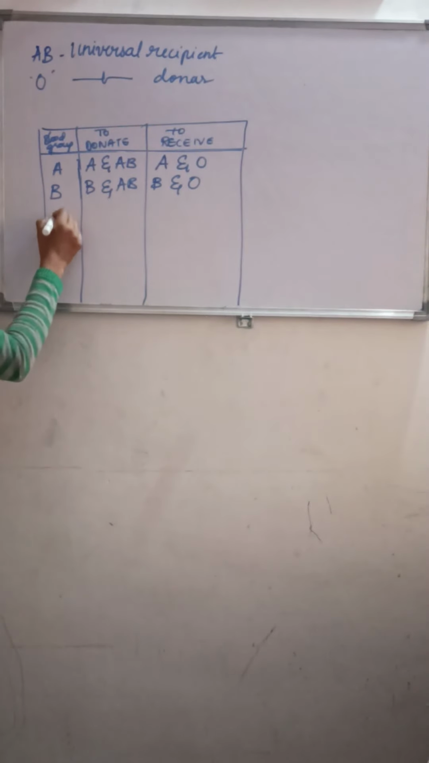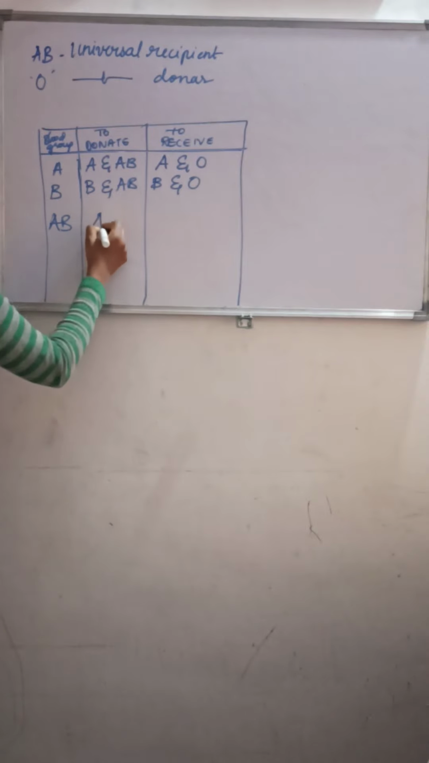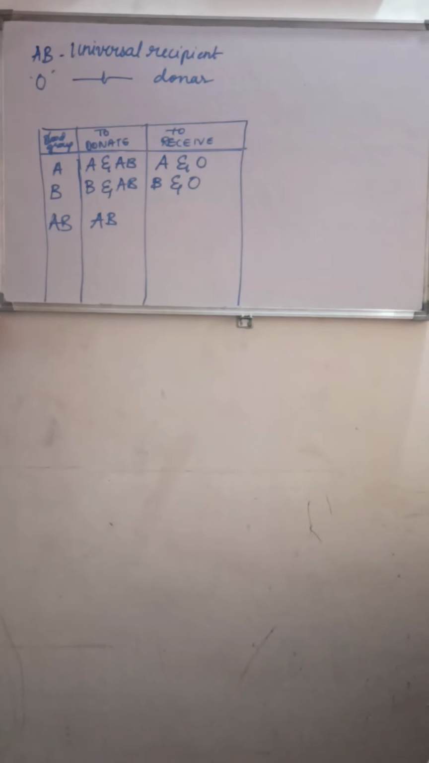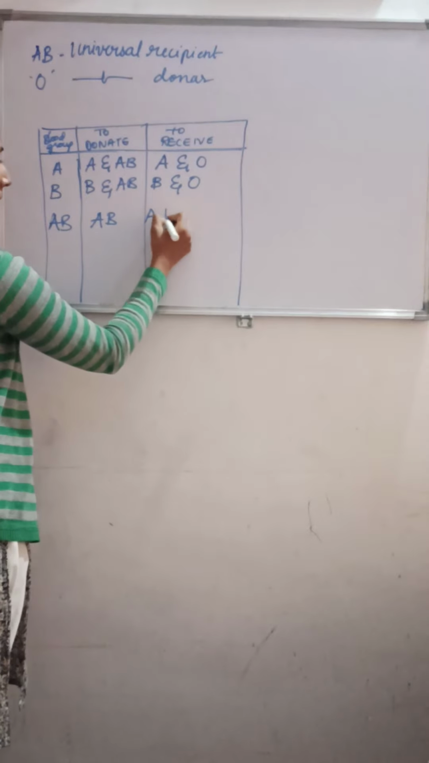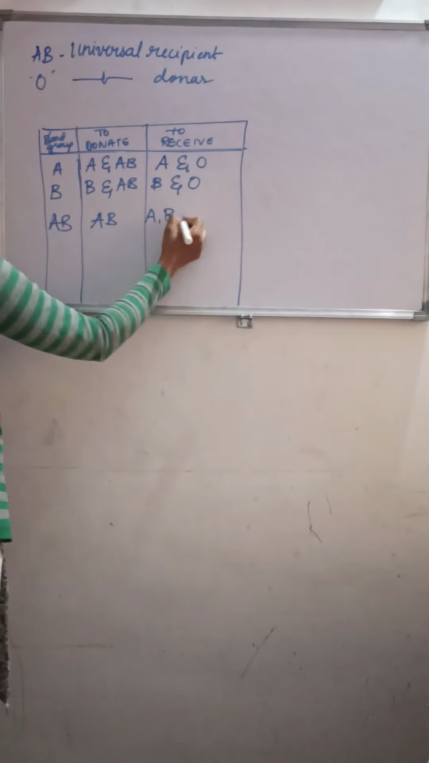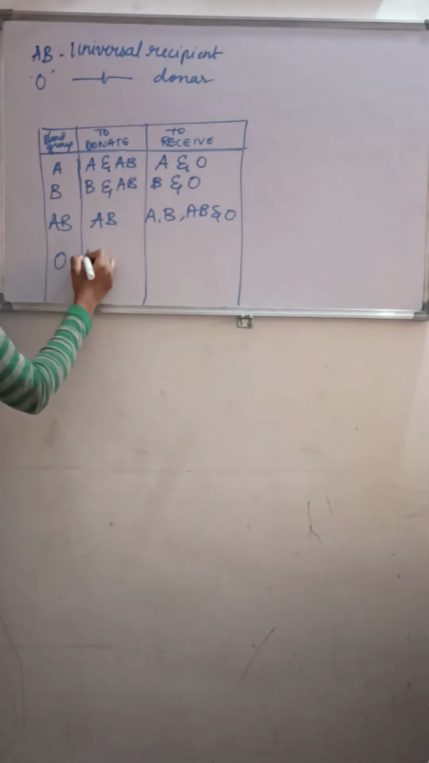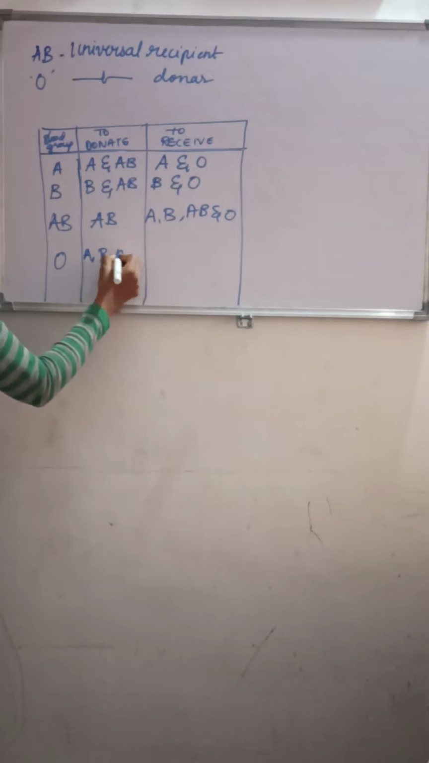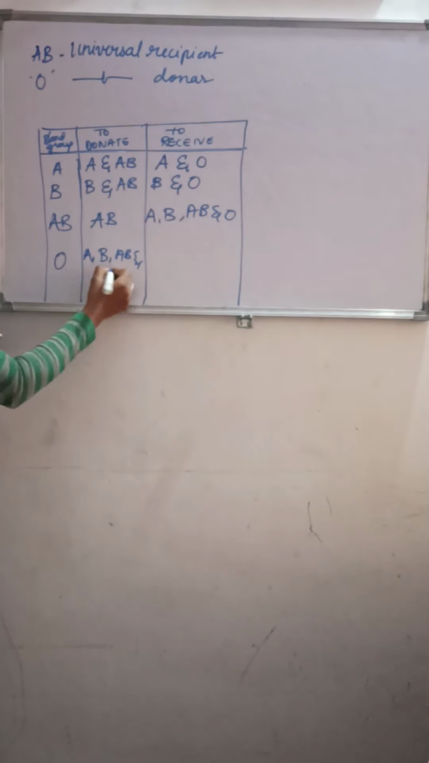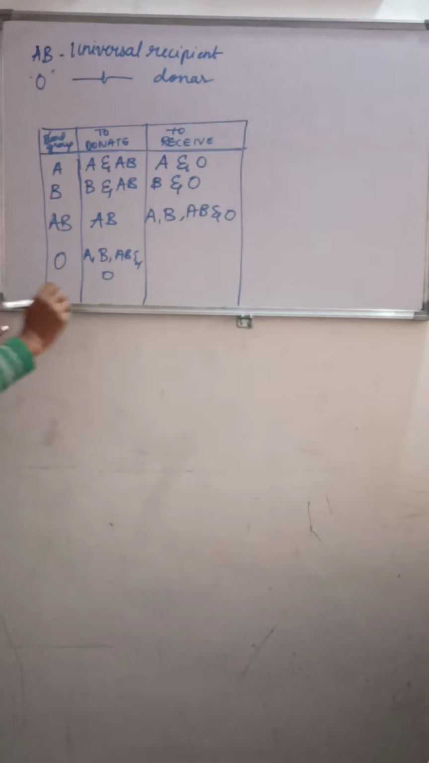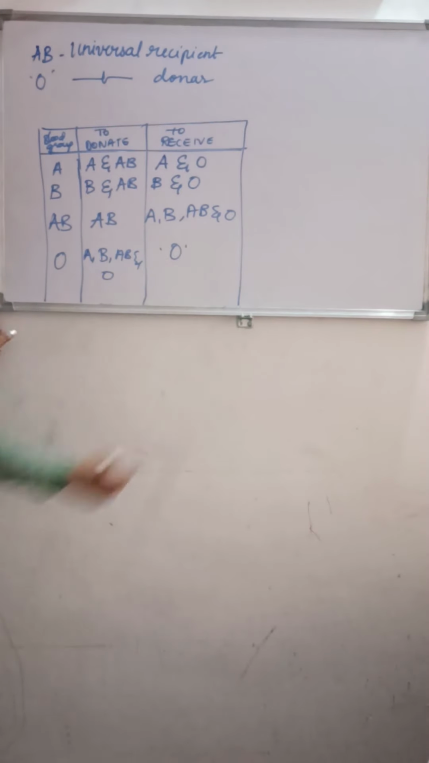As I told, AB is a universal recipient, so they can only donate to AB, but they can receive from A, B, AB and also O. Right? Next is the O. As I told you, it is a donor. They can donate the blood to all the blood groups A, B, AB and O. They can donate, but they can only receive from the same blood group, that is O.